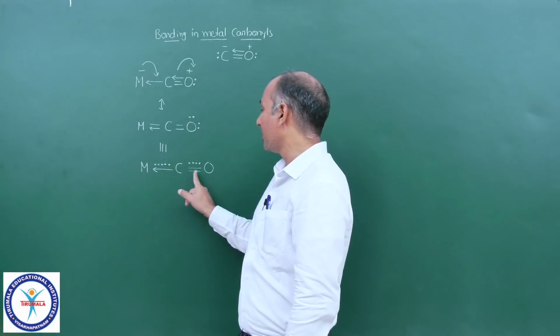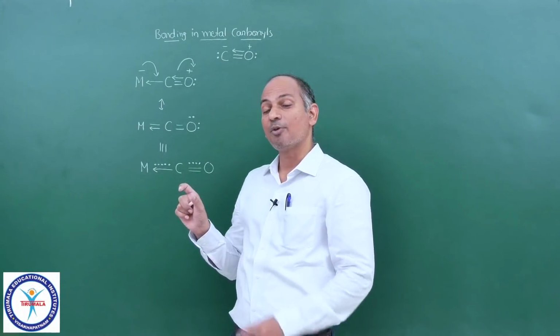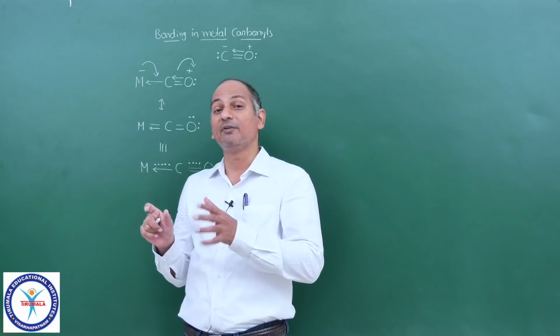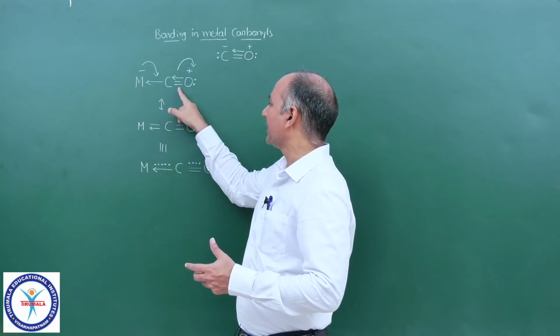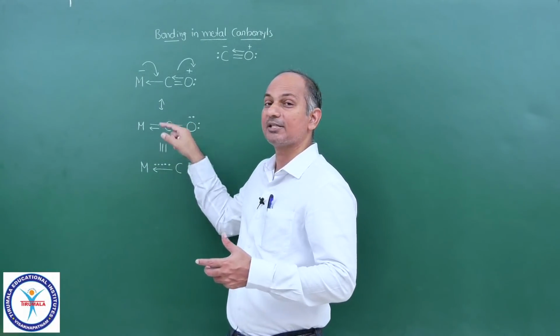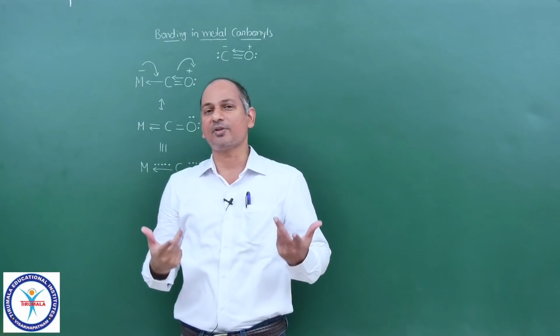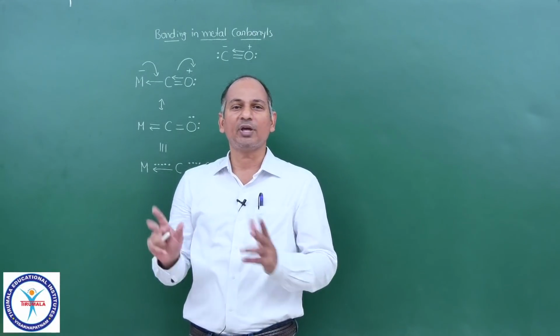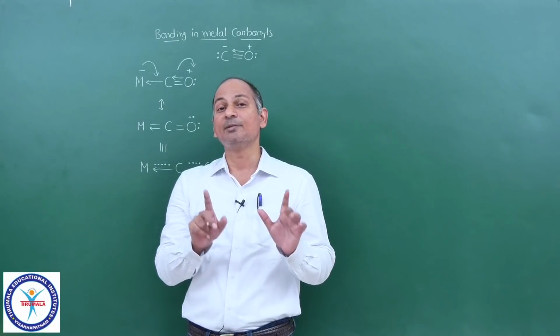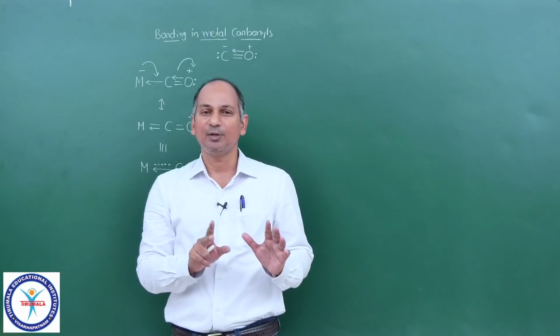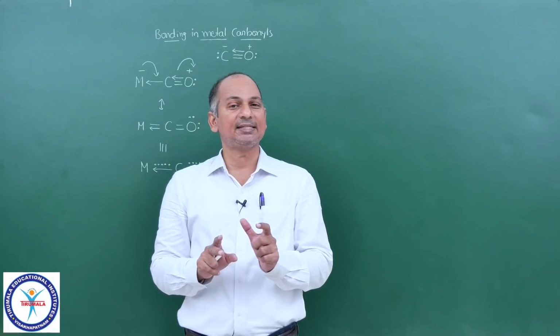So what happened to the bond order? Decreased. Now the bond order of that carbonyl is between 3 and 2. We cannot say it is 2.5 because we cannot say that these two are equally contributing structures. One may be more stable, the other less stable. We are not worried about that. The bond order is not 2.5. It is between 3 and 2. So the bond order has decreased.